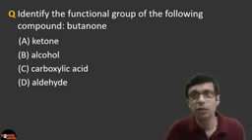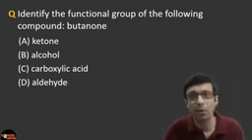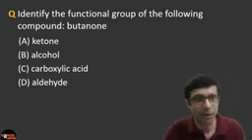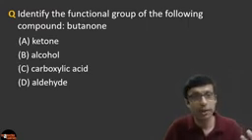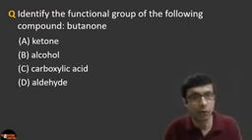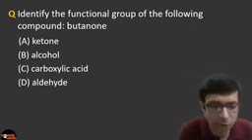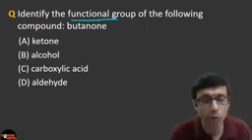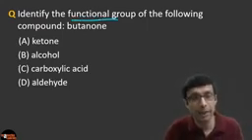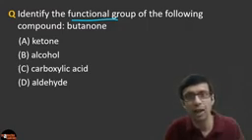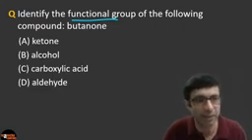Identify the functional group of the following compound: butanone. Guys, do you know how to sketch out these compounds to draw the structural formula? Think about that, or even if you don't want to think about the structural formula, what is the functional group here? A functional group is a very important group which defines the chemical properties of the compound. So what is the answer here? Is it ketone, alcohol, carboxylic acid, or aldehyde? What do you think is the answer here?